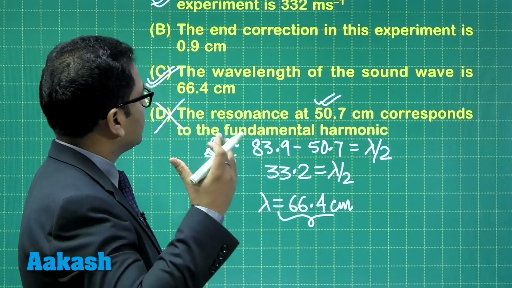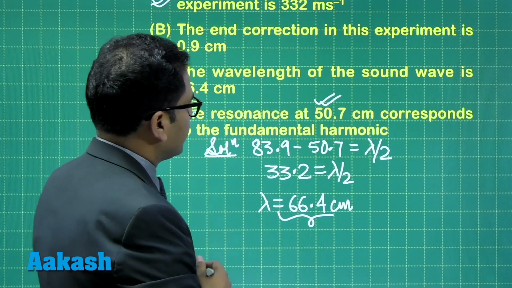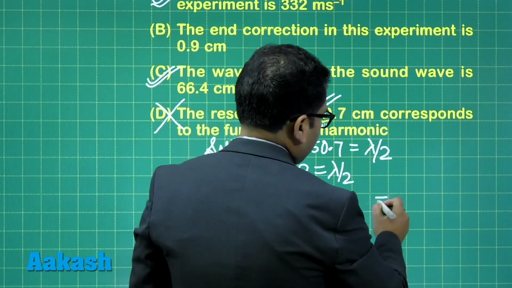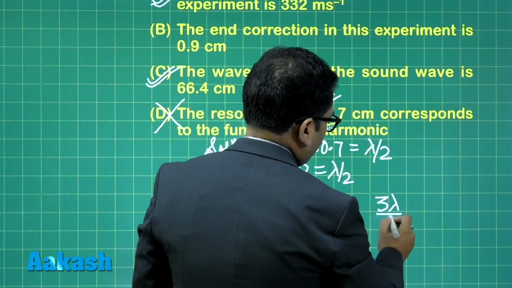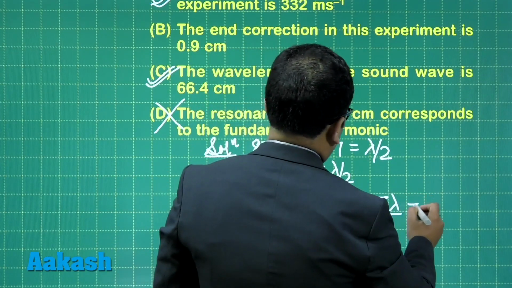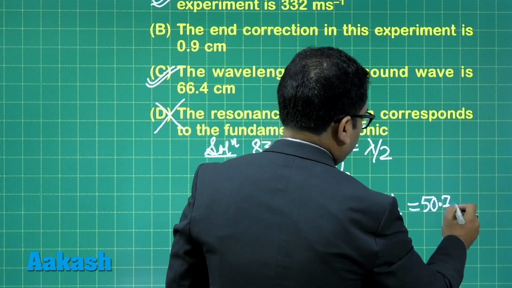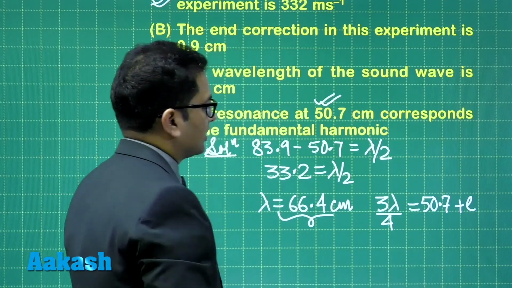And then the turn comes out to calculate the end correction. Now you could very easily see 3 lambda by 4 has to be equal to the calculation value, which is 50.7 plus end correction.